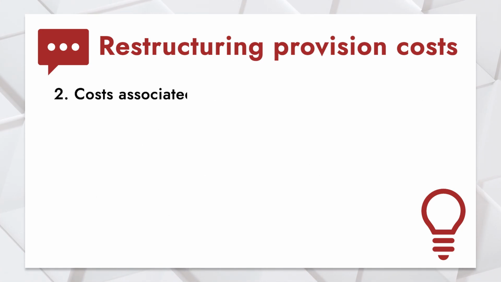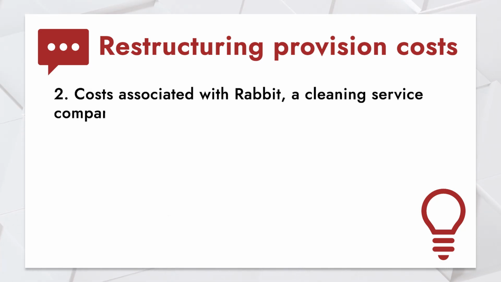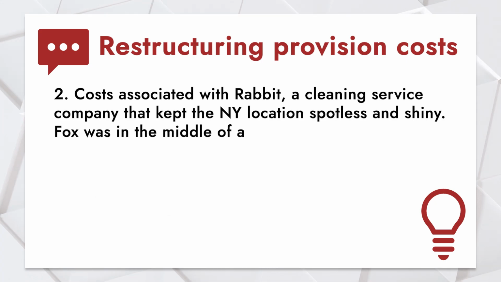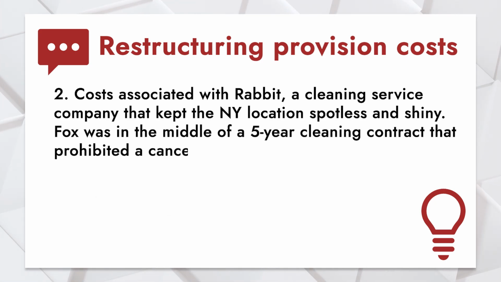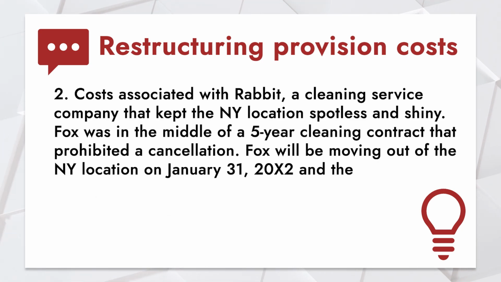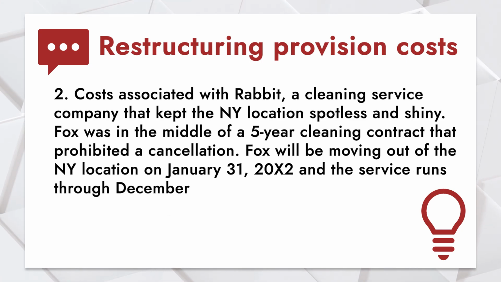2. Costs associated with Rabbit, a cleaning service company that kept the New York location spotless and shiny. Fox was in the middle of a 5-year cleaning contract that prohibited a cancellation. Fox will be moving out of the New York location on January 31st, 20X2, and the service runs through December 31st, 20X4.